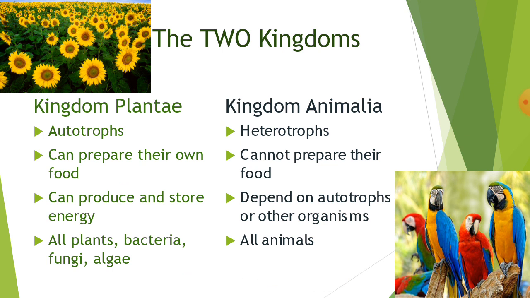Now kingdom Animalia, they are heterotrophs. Heterotrophs are the organisms which cannot prepare their own food. Instead, they depend on the autotrophs or other organisms to get their food, to get nutrition, to get energy. Kingdom Plantae includes all plants, bacteria, fungi and algae, and kingdom Animalia includes all the animals. So in this way, all organisms are divided into these two categories.